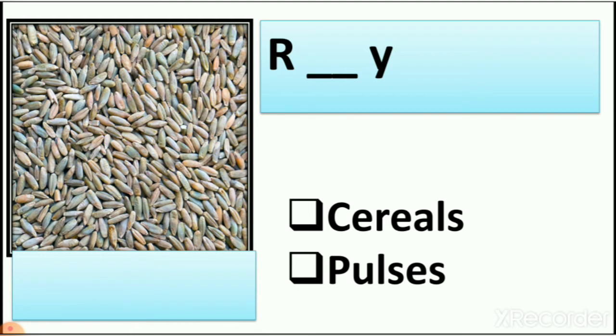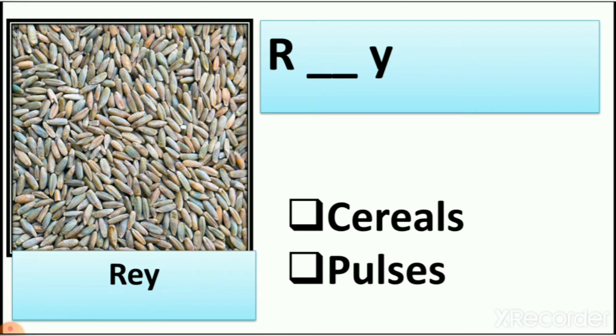It is rye. So it is also one of the food which we eat. We make flour of it and we eat. So let's write the spelling. Yes, rye. What is the spelling? R E Y. So here which letter is missing?